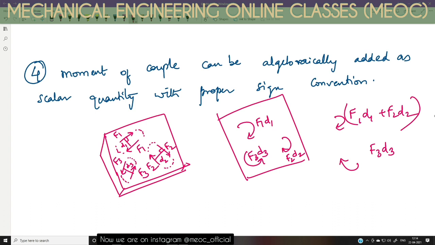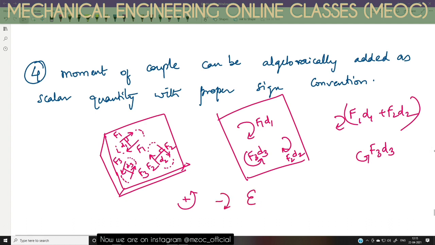So what is the net couple? Again we have to go by convention. If I use the RHT rule, right hand thumb rule, this is anti-clockwise. So by RHT, anti-clockwise couples are positive and clockwise couples are negative.